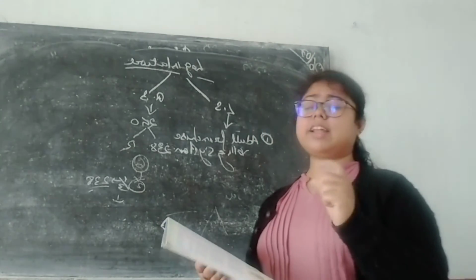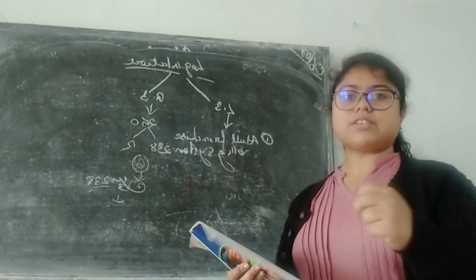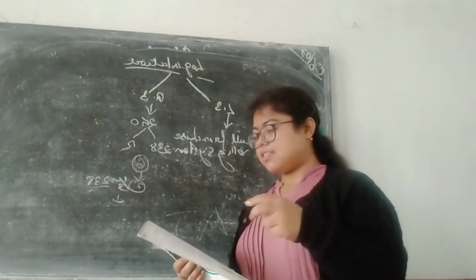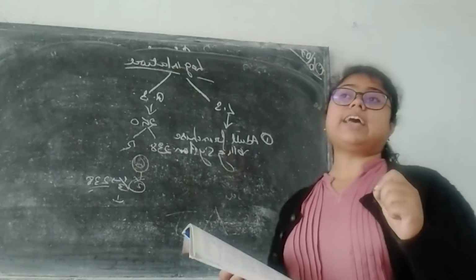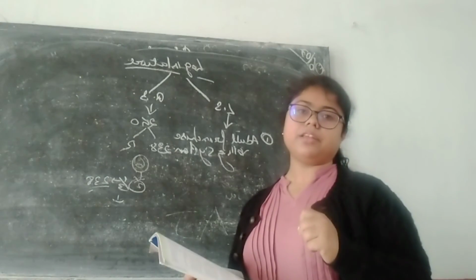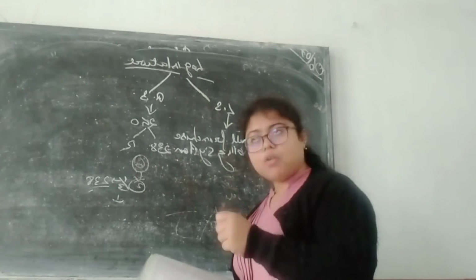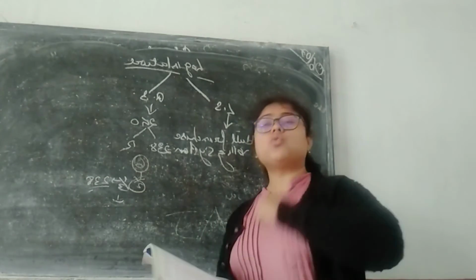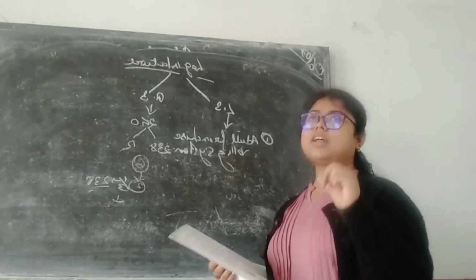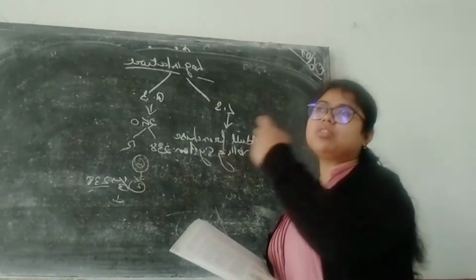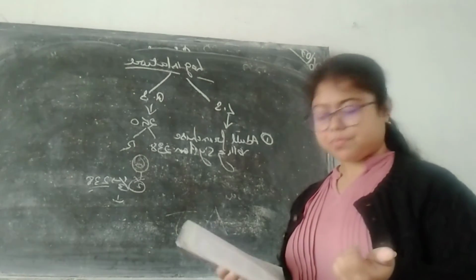If the bill is not signed, the other house will again pass that bill. After 6 months or 6 days, it will again be passed, and at that time they have to sign that bill. After getting signed by that other house, it goes to the president, where the president, without thinking of anything, knows that if it's coming to me, that means both the houses have taken it into consideration and he has to sign that bill.